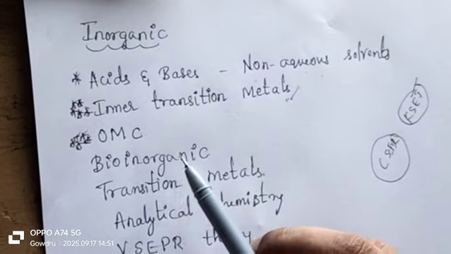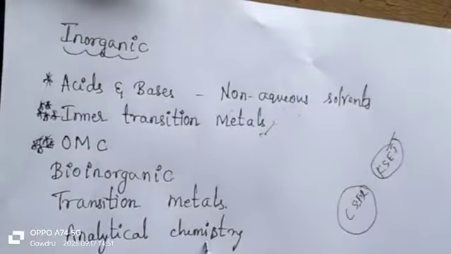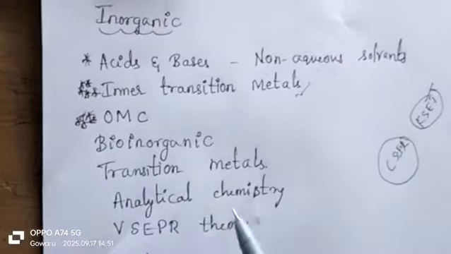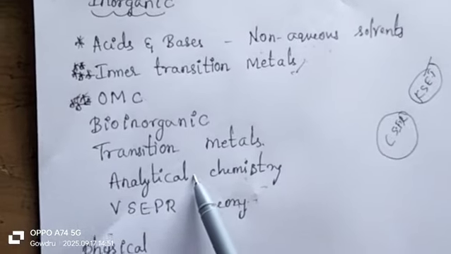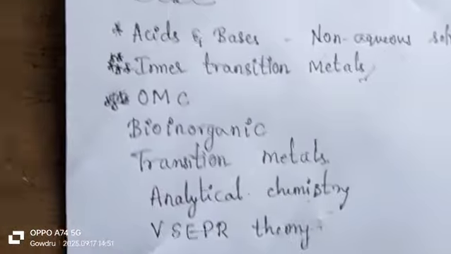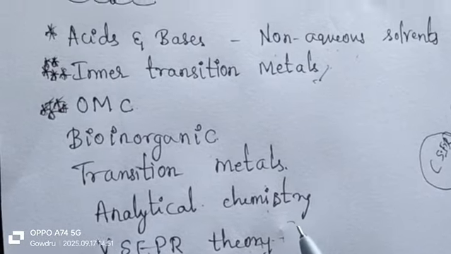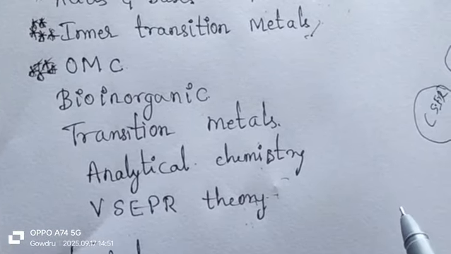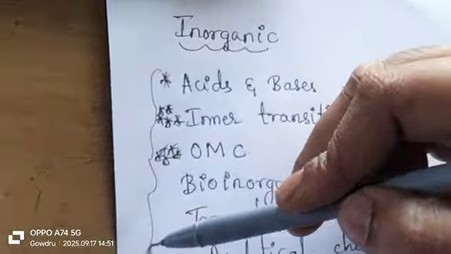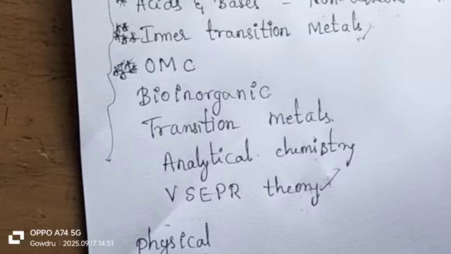You have already studied this in your MSc, just you have to revise this. Next is transition metals. Analytical chemistry, in that it will include spectroscopic techniques, separation techniques, and electroanalytical methods. So everything you have to complete, what the principle involved is, all that you have to study here. The next is VSEPR theory, and then the geometry of different molecules, how I can determine it, the coordination number, and based on the coordination number what the geometry will be, all that you have to prepare. If you prepare these topics in inorganic chemistry thoroughly, then that will definitely be helpful for your KSET exam qualification.